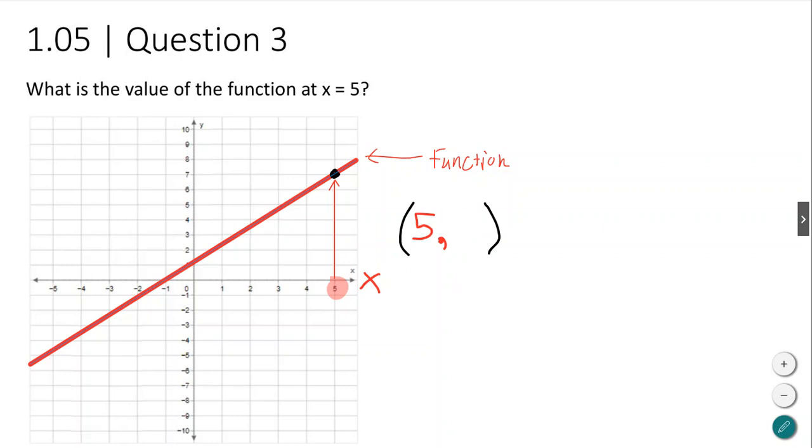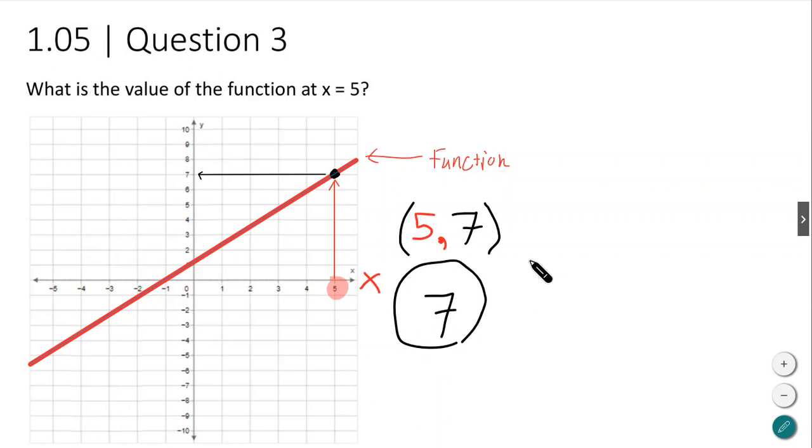All I need to do is go over and track my line down from there over to the y-axis and ask myself, where on the y-axis does it meet? And if you can see there, it is what? Yes, the number 7. So my value is 7. So my answer in this question is 7. 7 is my number. 7 is my answer.